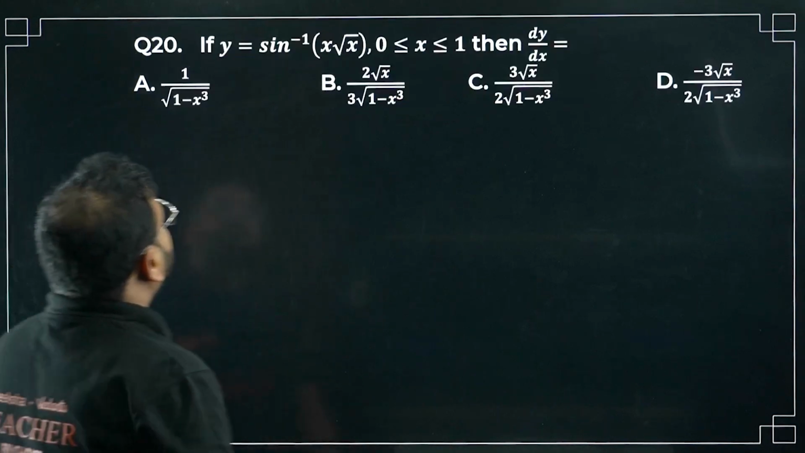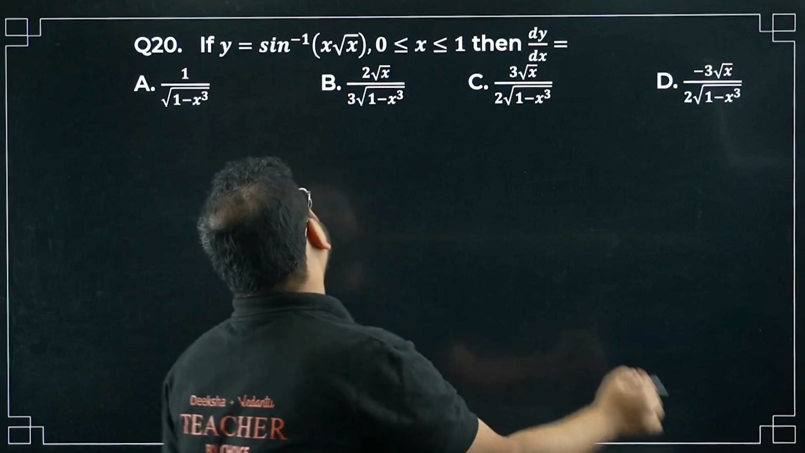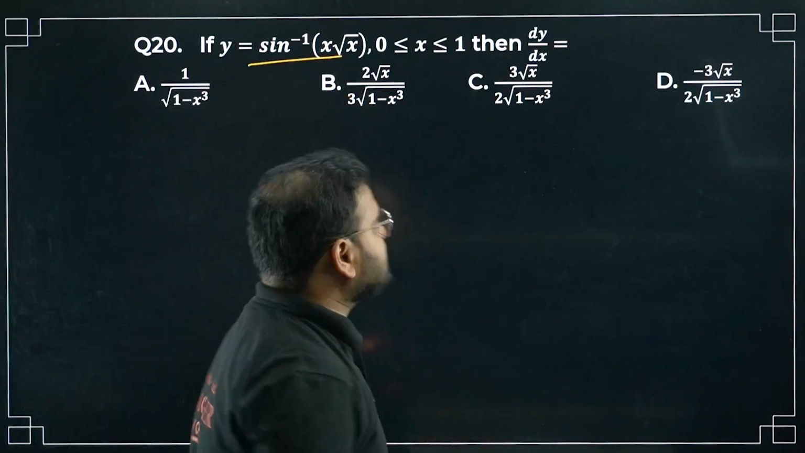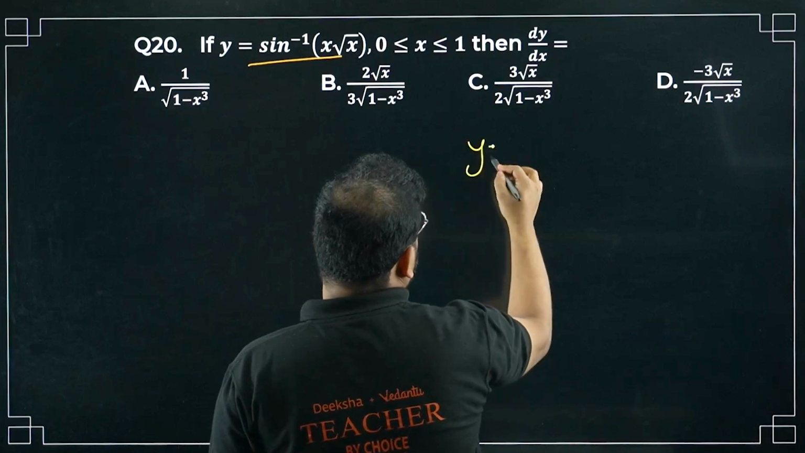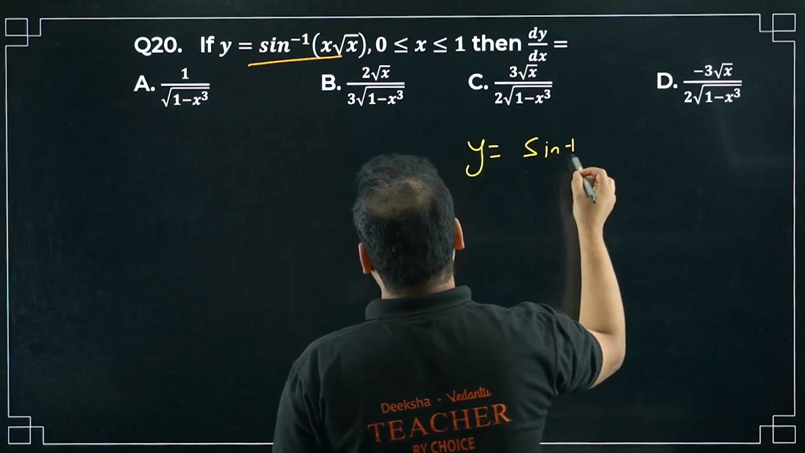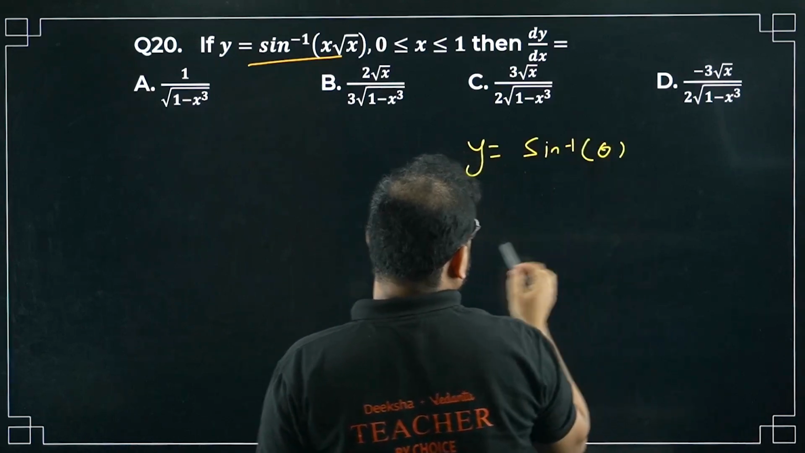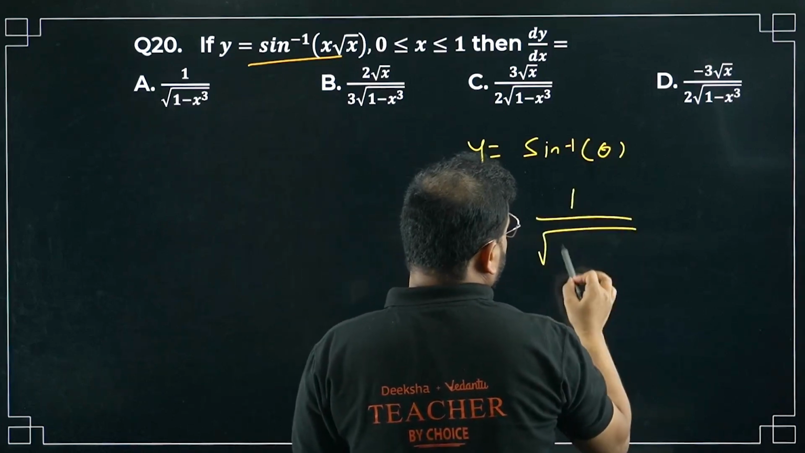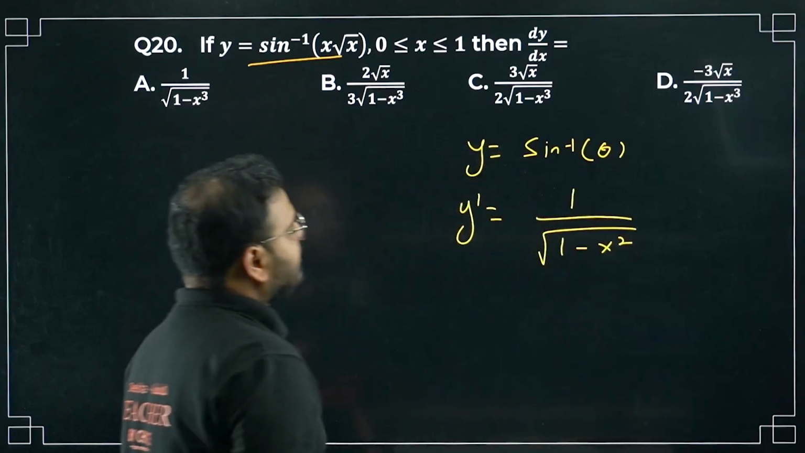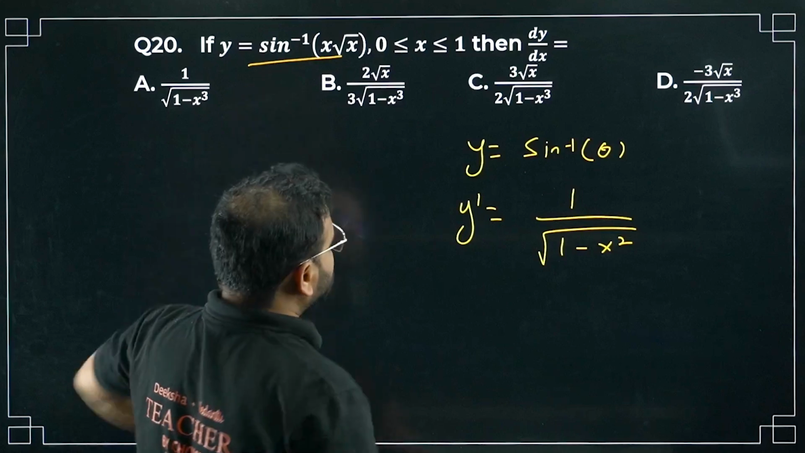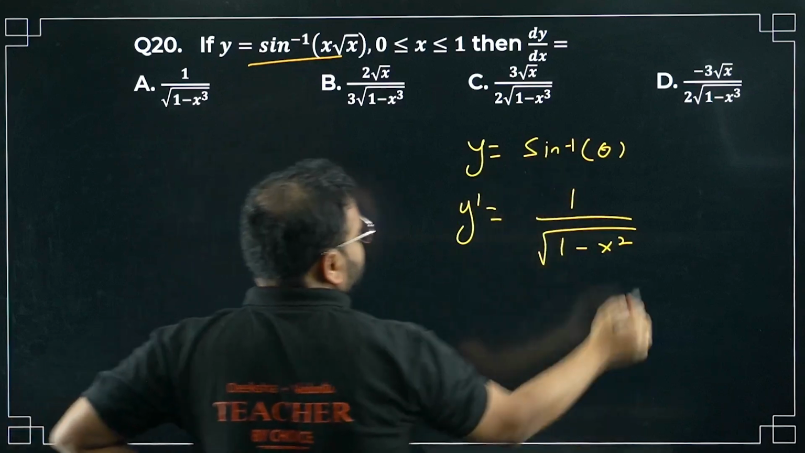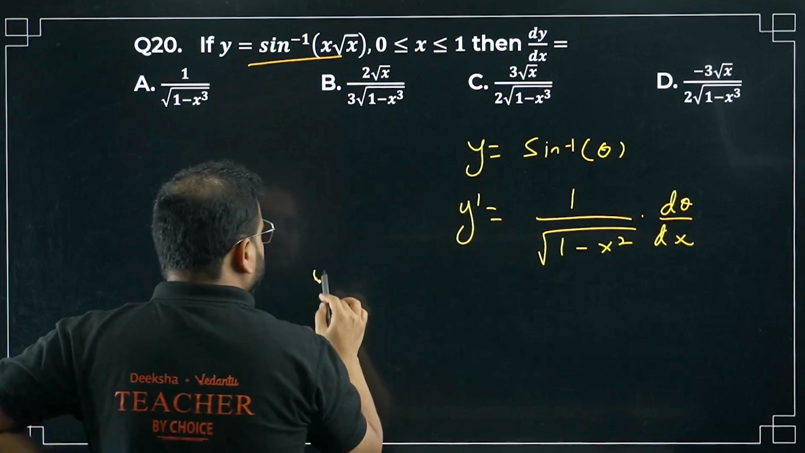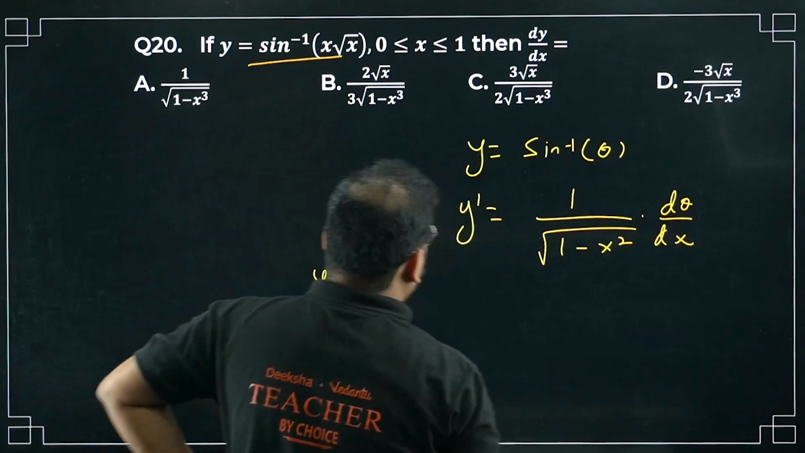Question number 20. If y equals sin inverse of x root x, then find the value of the derivative dy by dx. If I had y equal to, let's say, sin inverse of simply theta, what would the answer be? y dash will become 1 upon root of 1 minus theta square. So the same formula we can use for this. Again, we'll have to apply the chain rule, of course, d theta by dx. Let's see what will happen.